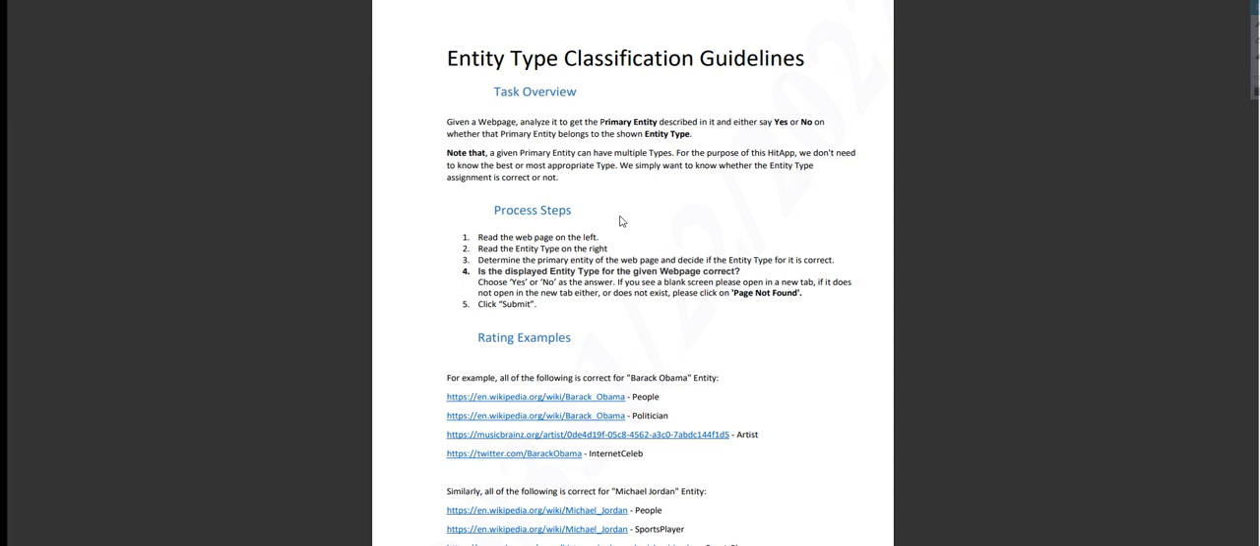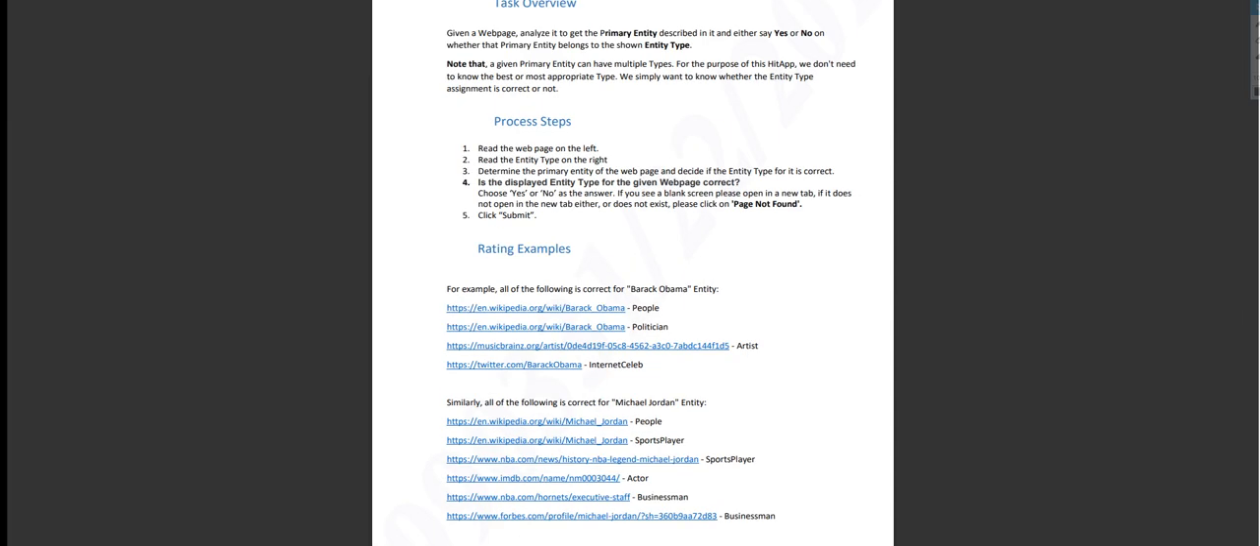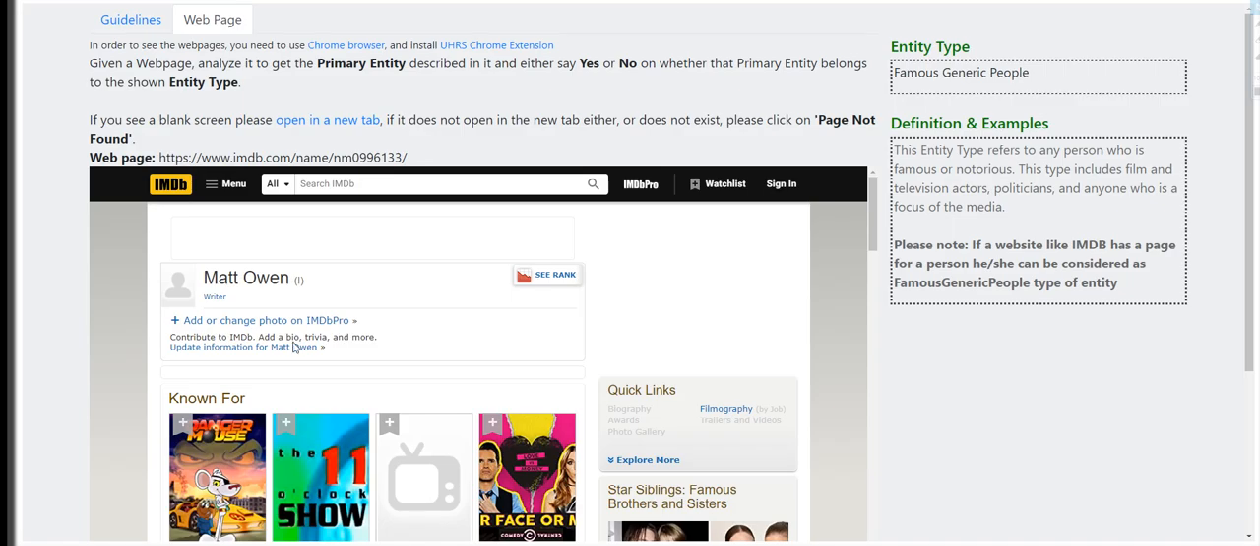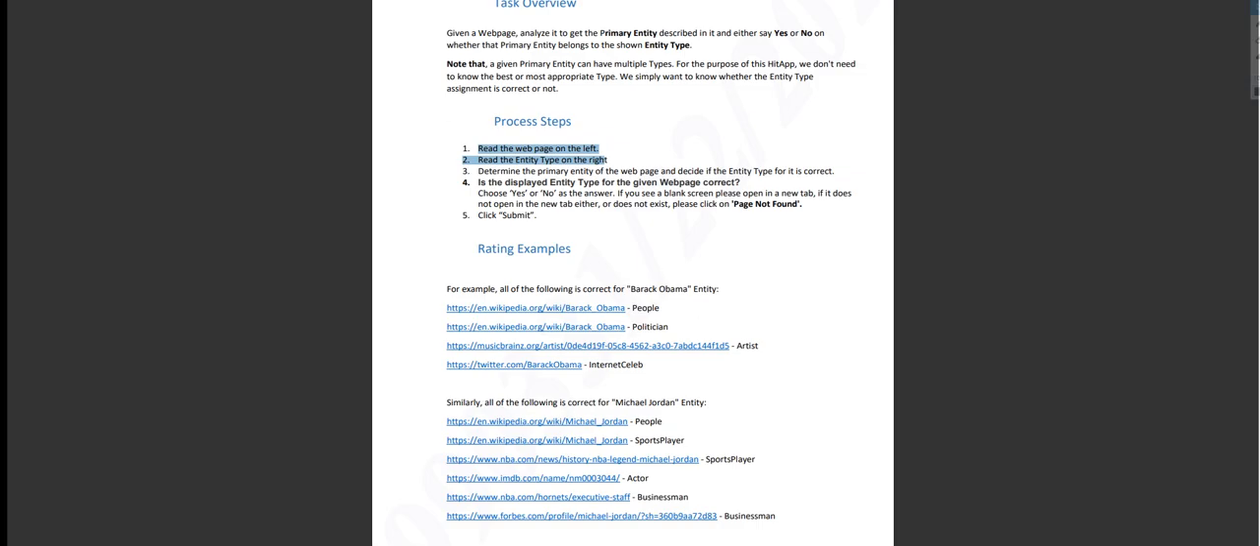Please note a given primary entity can have multiple types. For the purpose of this hit app, we don't need to know the best or most appropriate type. We simply want to know whether the entity type assignment is correct or not. The steps are: read the web page on the left, read the entity type on the right, determine the primary entity of the web page, and decide if the entity type is correct. Is the displayed entity type for the given web page correct? Just choose yes or no as the answer.